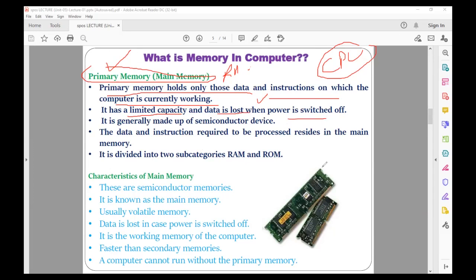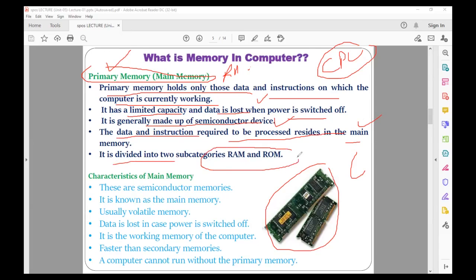You must have seen the RAM also. It is also made up of semiconductor devices like the cache memory. And as I said, the primary memory or the RAM is used to store the data and instructions required to be processed. Whatever data and instructions are required for processing or current execution are always stored in the main memory. Primary memory is also divided into some subcategories like the RAM and the ROM.